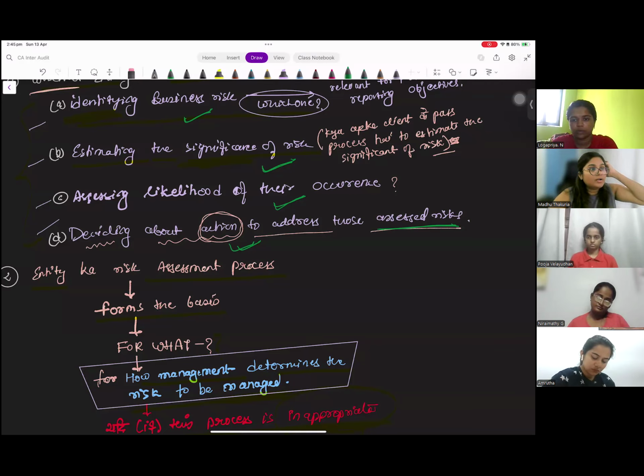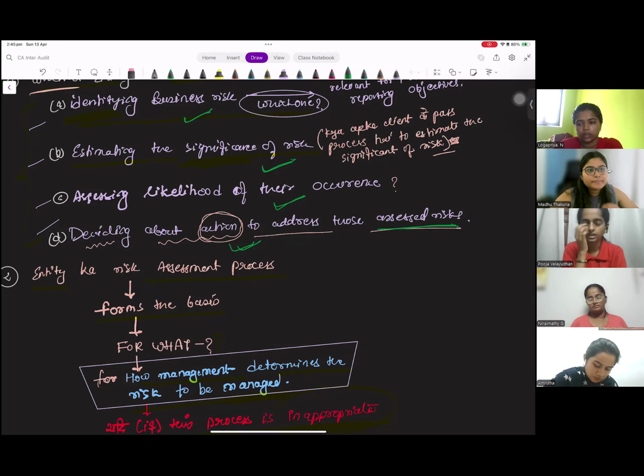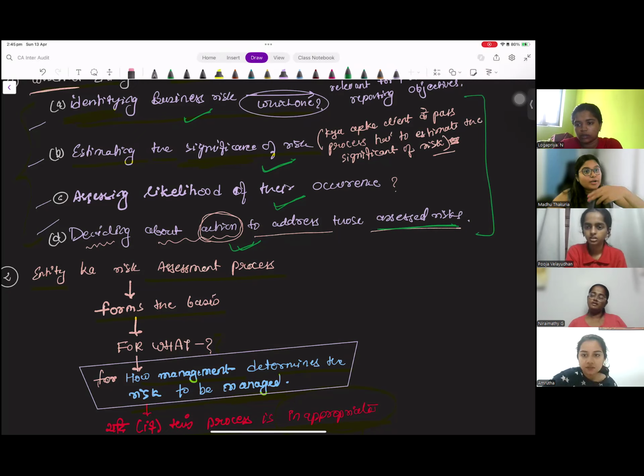Pooja, can you please repeat the four steps that the entity will do in order to do the risk assessment that you need the understanding of? Yes, ma'am. First of all, we need to identify the business risk that is relevant to the financial reporting objectives, and then estimating the significance of that risk, assessing the likelihood of their occurrence, and then deciding about actions to address those identified risks. Who is doing all this? The auditor. The auditor is understanding whether management is doing this or not. Okay. Clear, Amrita, Priya, everyone, Nirai?